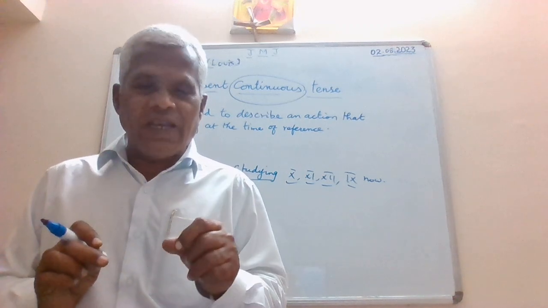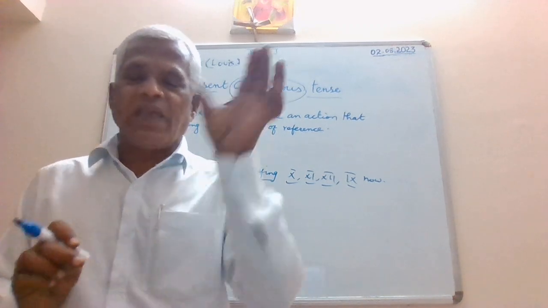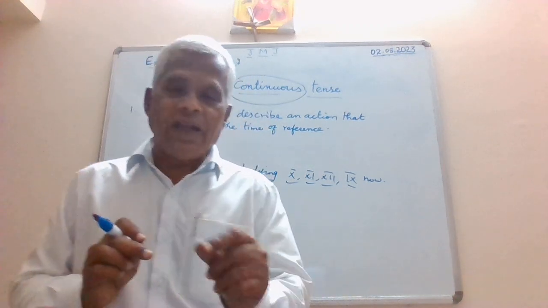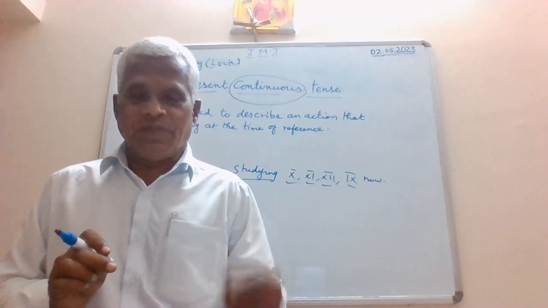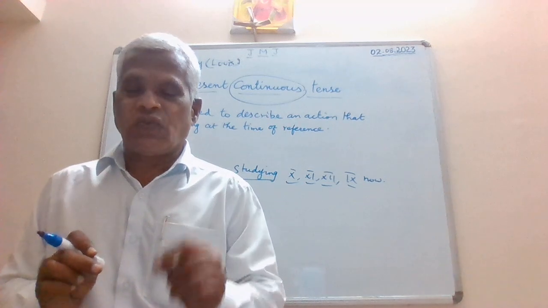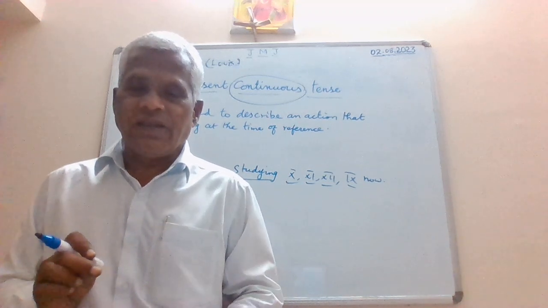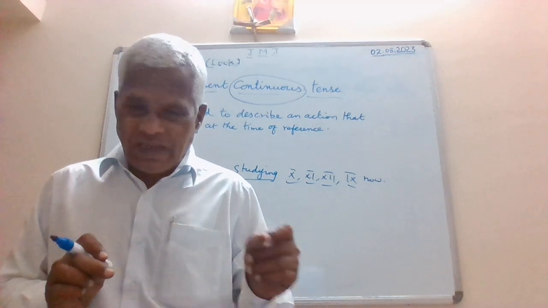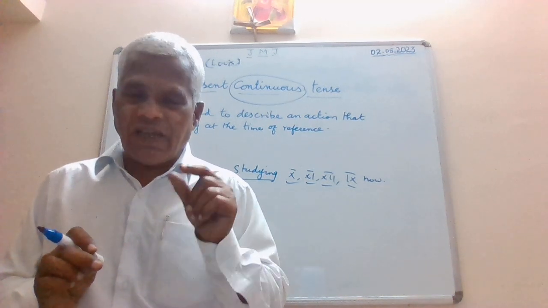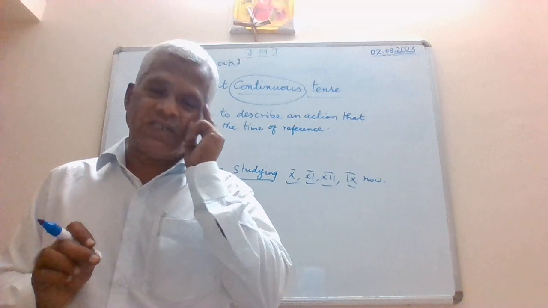It is in the process of happening until the time of reference. See? Present continuous tense is used to describe an action that has begun and still is continuing at the time of reference.